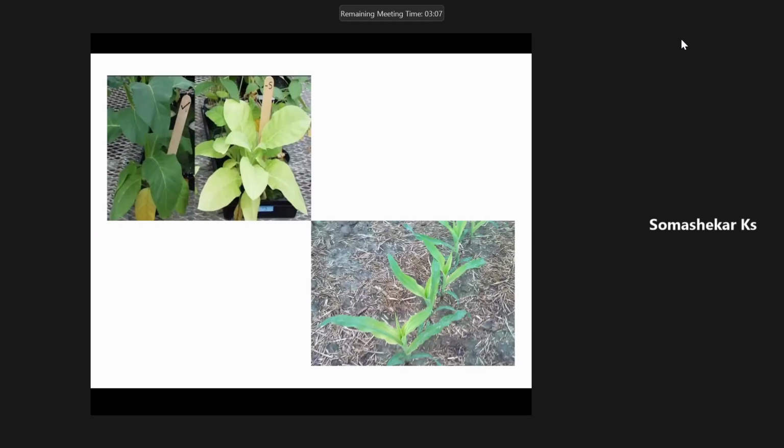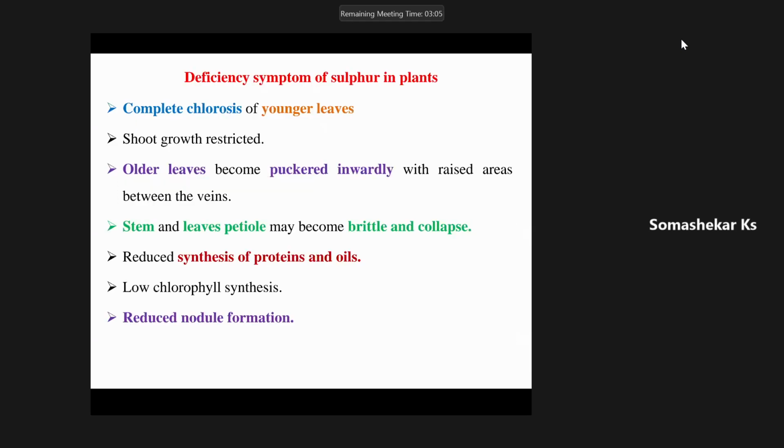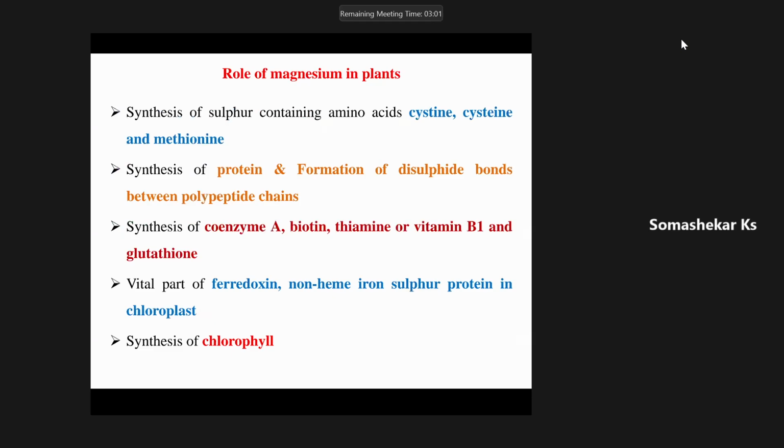As you people have rightly said, it is one of the important nutrient elements for the synthesis of sulfur containing amino acids like cysteine and methionine. These also help in synthesis of protein and formation of disulfide bonds between peptide chains. For all the protein synthesis, amino acid chain, protein chain, sulfur is very much essential. It also helps in the synthesis of coenzyme A, biotin, thiamine, vitamin B1, and glutathione.